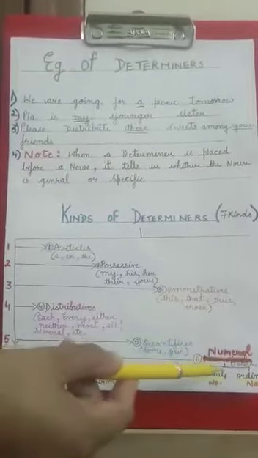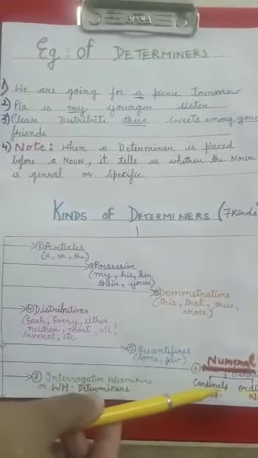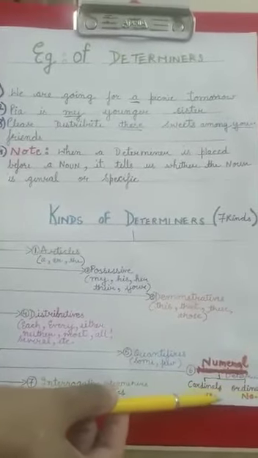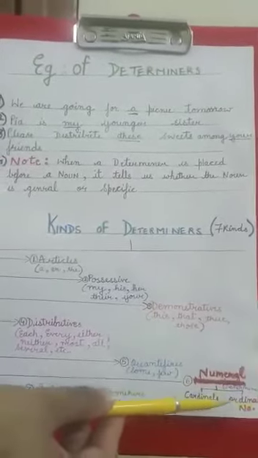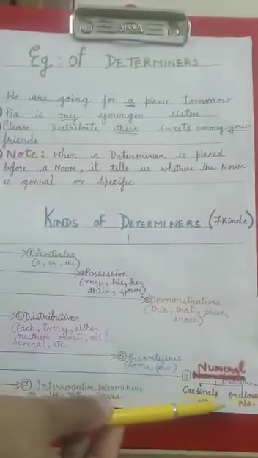Okay, so what are cardinal numbers? 1, 2, 3, 4, etc. are called cardinal numbers, and ordinal numbers are the numbers which tell the position of a noun. For example, first, second, third, etc.